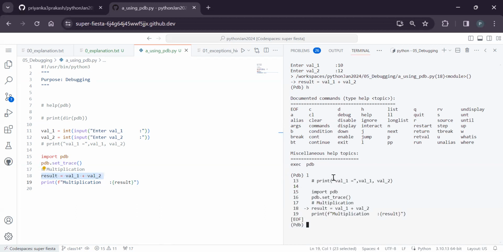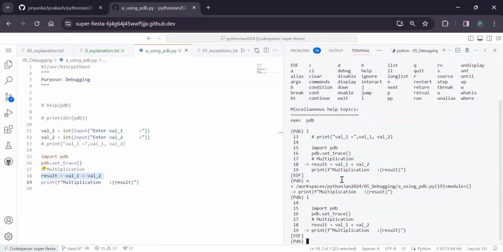If I say L, did you see it shows 5 lines before and after, and also shows you the arrow where it is present. Now if I do N, it means next line. Now the next line to execute is 19. If I say L again, did you observe earlier it was at 18, now it is at 19.